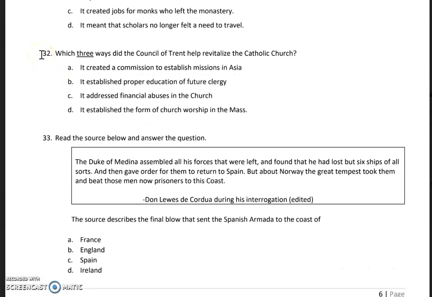Number 32. Which 3 ways did the Council of Trent help revitalize the Catholic Church? You are picking 3 options. A. It created a commission to establish missions in Asia. B. It established proper education for future clergy. C. It addressed financial abuses in the church. D. It established the form of church worship in the Mass.